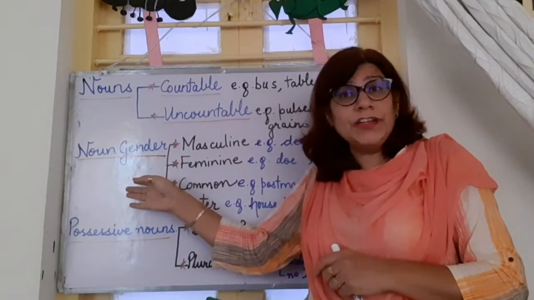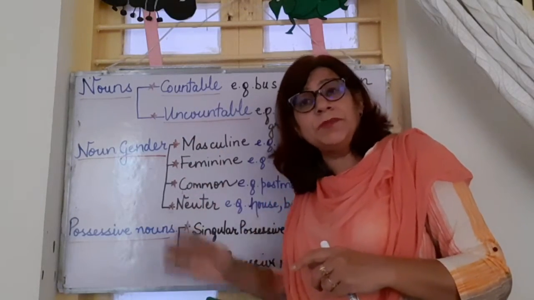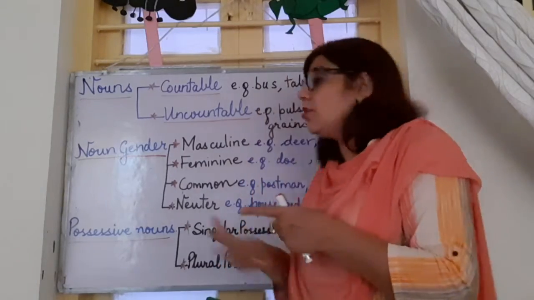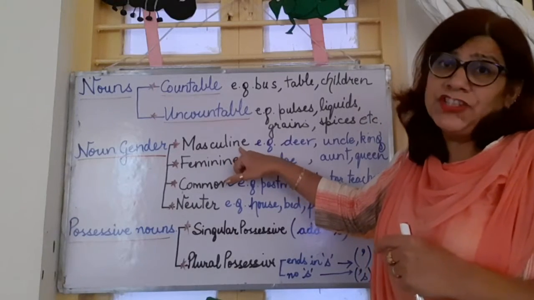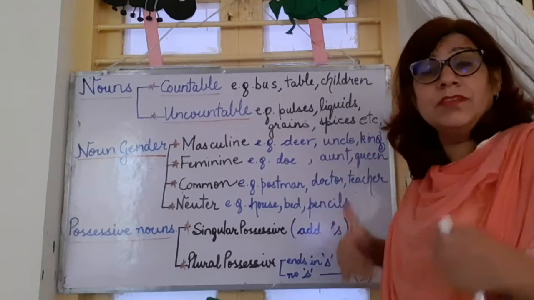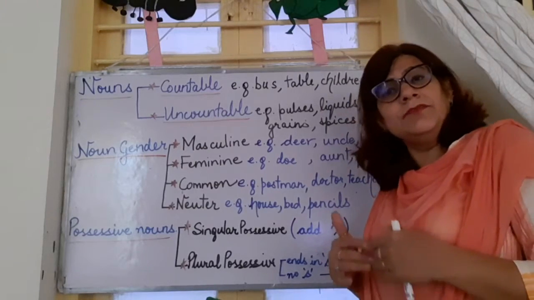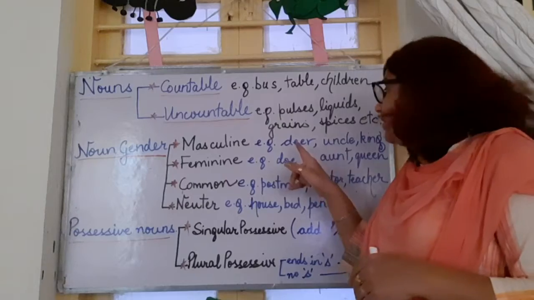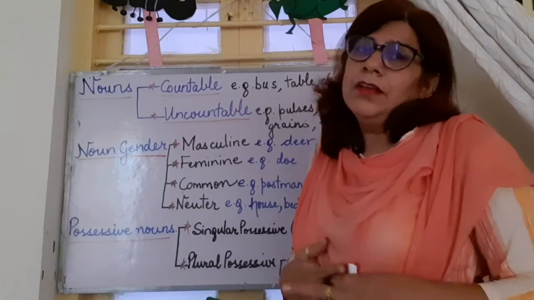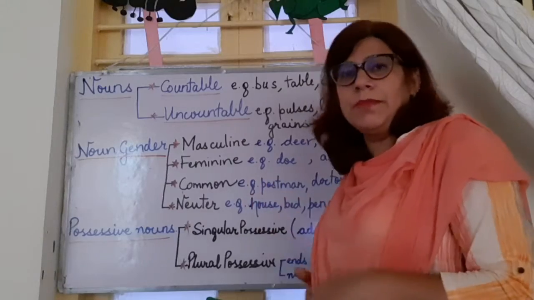Then there are noun genders. When we talk of gender, we are talking about 4 major groups. The nouns can be divided into 4 main genders: masculine, feminine, common and neuter. When I talk about masculine gender, I mean the male gender. Remember, all the animals, the birds, the insects, the human beings are divided into male and female gender. Masculine gender words like deer, uncle, he, Mr, all these are included in masculine gender. Boy, uncle, grandfather, all these are masculine gender.